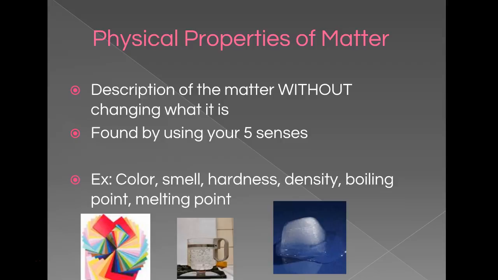The hardness, which we would use with a mortar and pestle in the chem lab: was something really crunchy and hard to crush, or really powdery and soft to crush? The density of something, which is just its mass over its volume. Boiling point, so you're just stating that at 100 degrees Celsius, water will boil. And melting point: what temperature does your substance melt or freeze at? When you melt, freeze, boil or condense a substance, you're not changing its chemical makeup, you're just changing what phase of matter it is, which is a physical property.